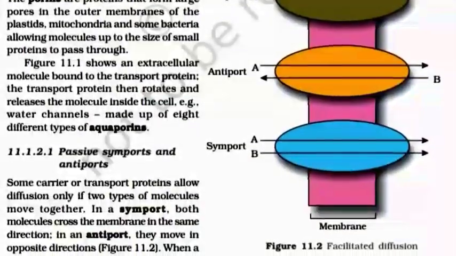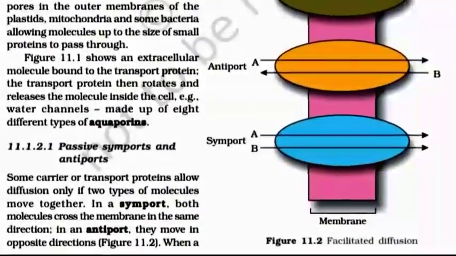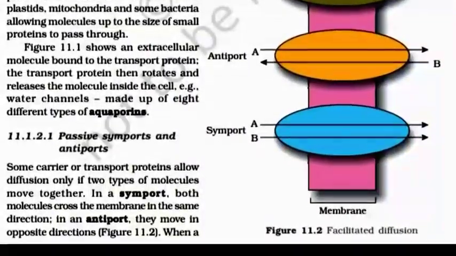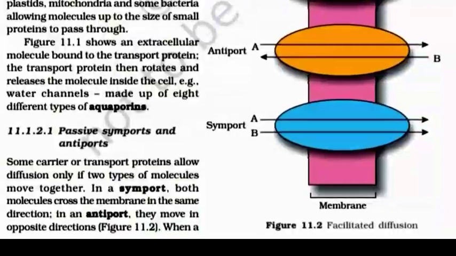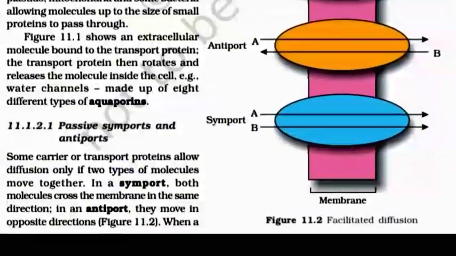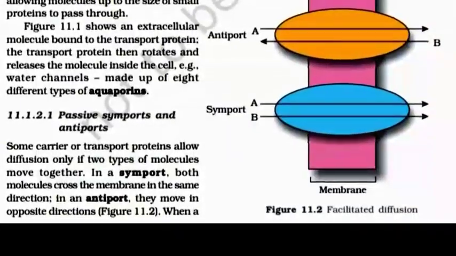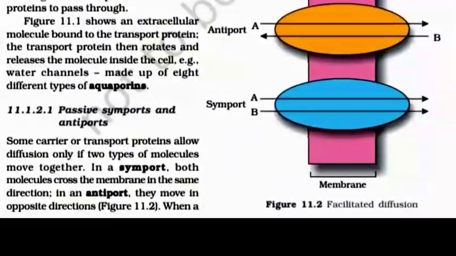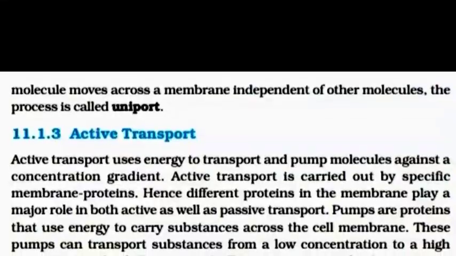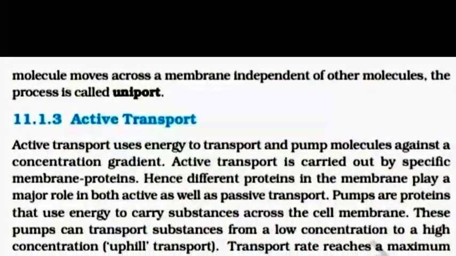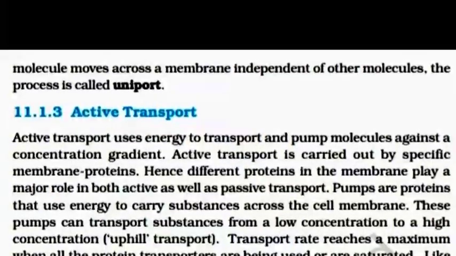Passive symport and antiport. Some carrier or transport proteins allow diffusion only if two types of molecules move together. In a symport, both molecules cross the membrane in the same direction. In an antiport, they move in opposite directions. When a molecule moves across a membrane independent of other molecules, the process is called uniport.